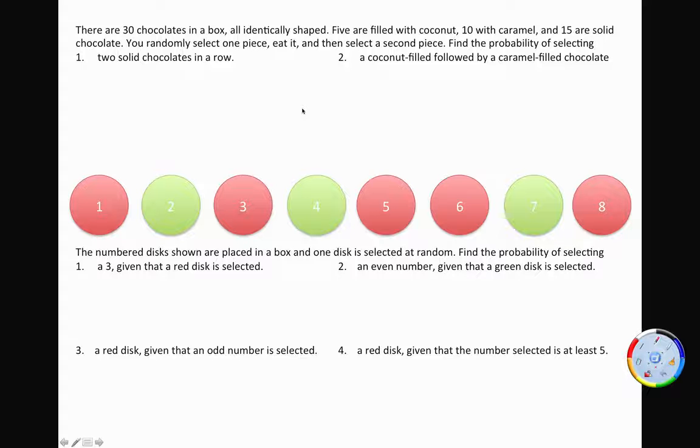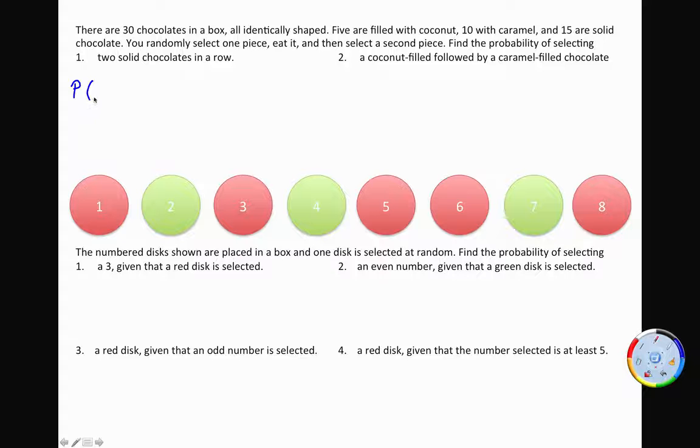Okay, there are 30 chocolates in a box, all identically shaped. 5 are filled with coconut, 10 with caramel, whichever, and 15 are solid chocolate. You randomly select one piece, eat it, and then select a second piece. Find the probability of selecting 2 solid chocolates in a row. Well, if you choose one and eat it, you have changed the probability of that second one you're going to get because you've changed the number of chocolates in the box. So these are dependent events.